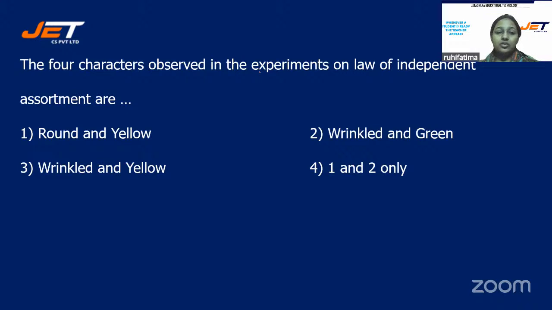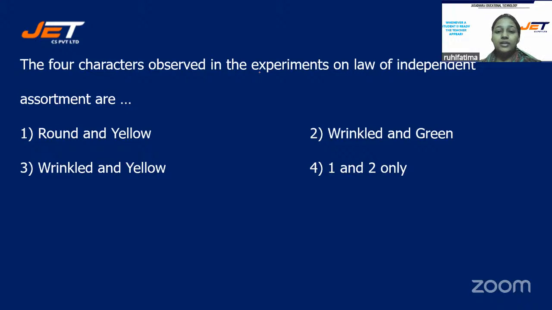The four characters observed in the experiments on law of independent assortment are round and yellow, wrinkled and green, wrinkled and yellow, or one and two only. Everyone should know this answer. Hurry up, students. I want everyone to answer. Focus on the question. The question itself has the answer.